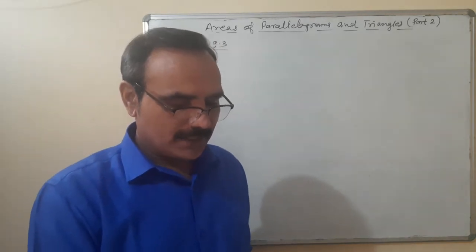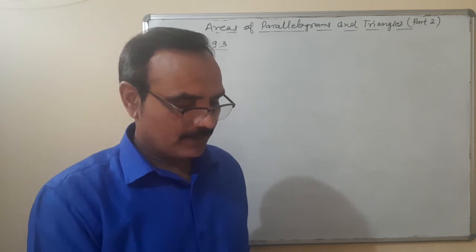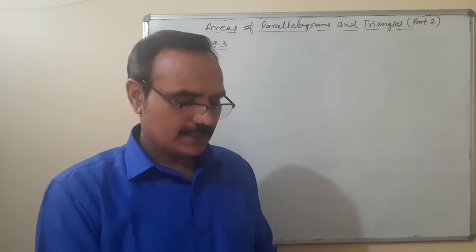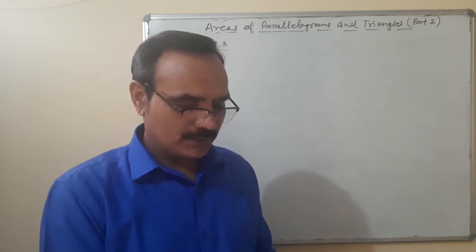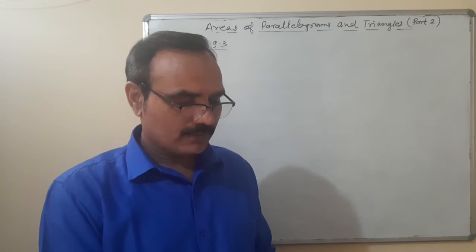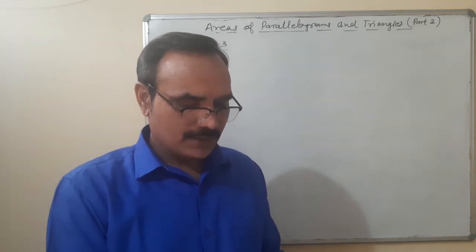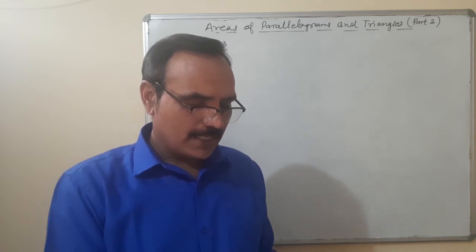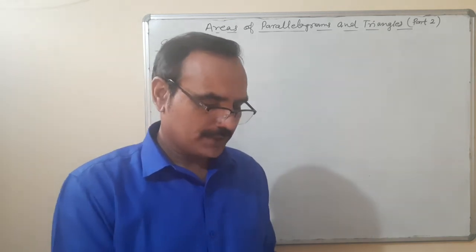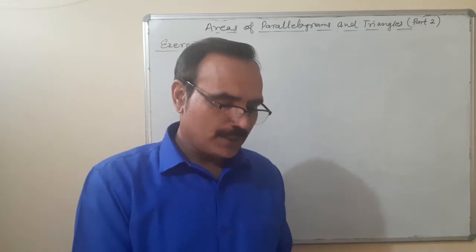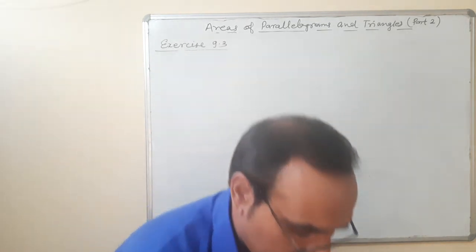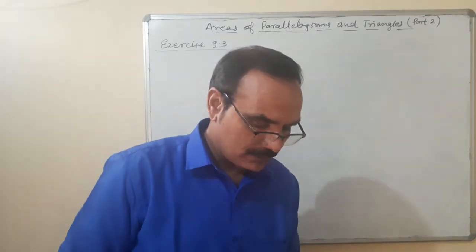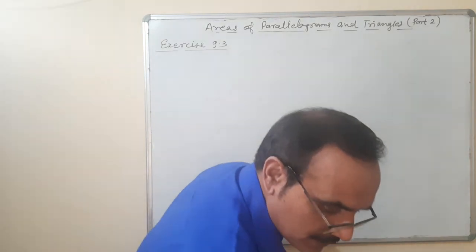Question number 13: ABCD is a trapezium, AB is parallel to... no, not this. The 14th and 15th are the same, so out of them I take one. 9.28, yes. AP is parallel to BQ is parallel to CR. This is question number 14 I am taking, because the 14th, 15th and 16th are the same type of questions.